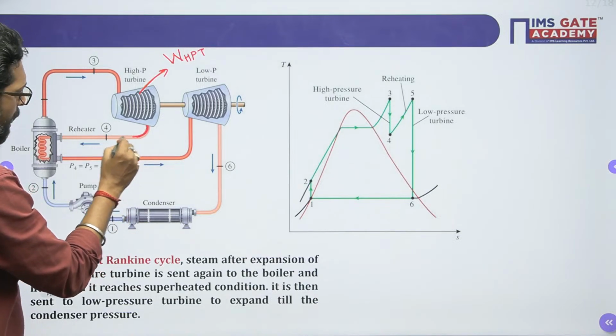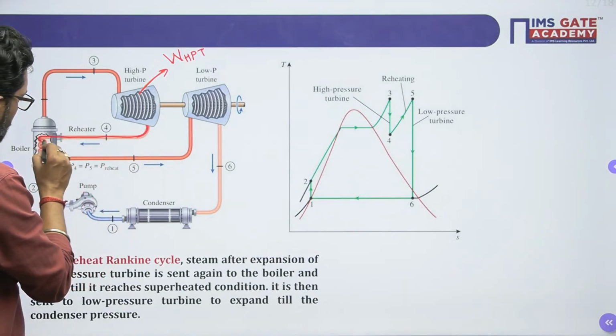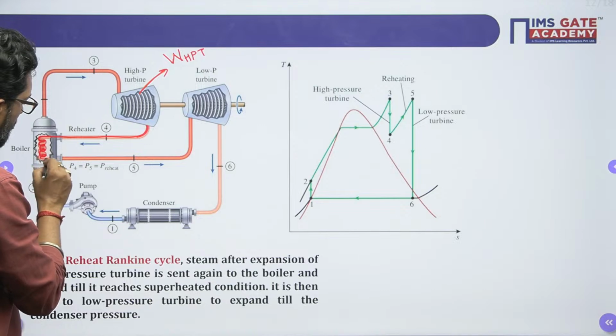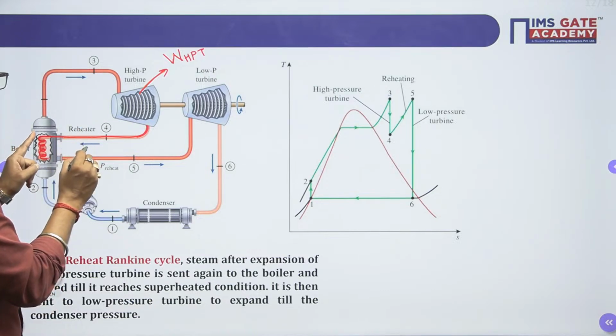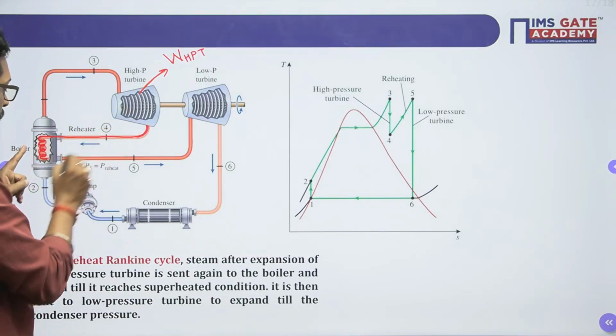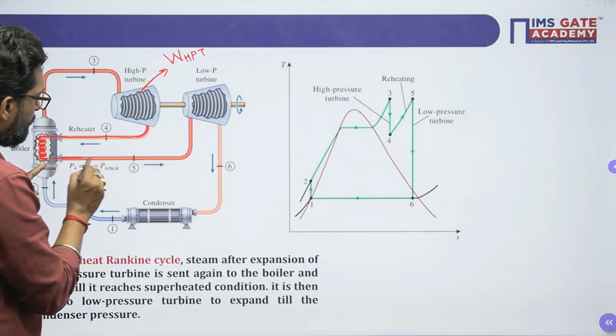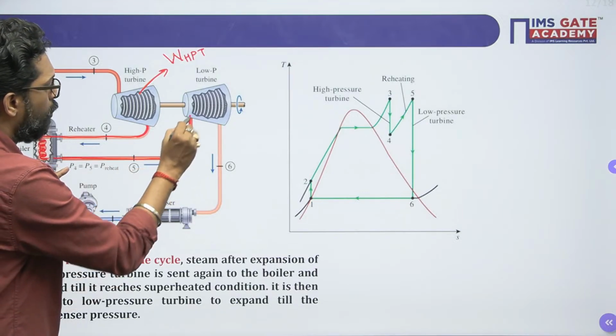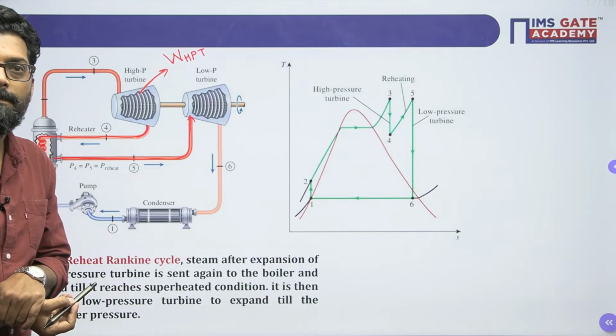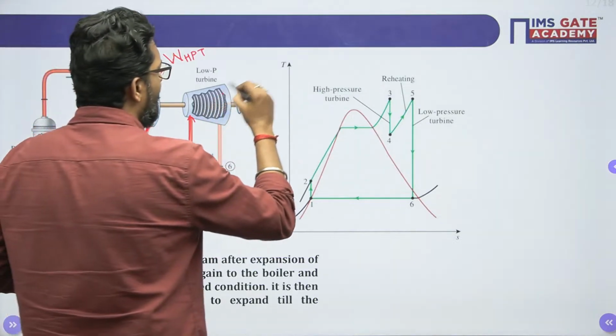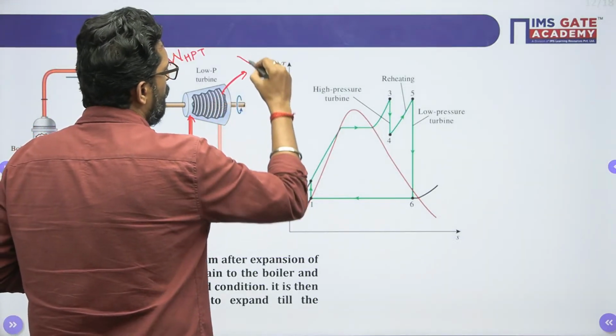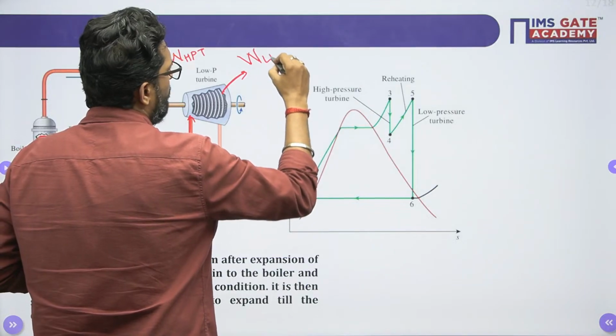It will come out and go to the reheater in the boiler. Again it is heating. Again it is heating. And it will return to go into the low pressure turbine, from where again there is a work output. So this is a work output from the low pressure turbine.